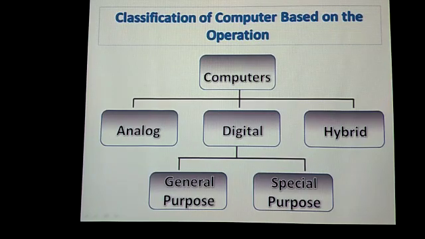And the third one is hybrid computer. You can see that digital computer is divided into two other categories also. They are known as general purpose computer and special purpose computer. Now, let us move ahead and study in detail about all these computers.